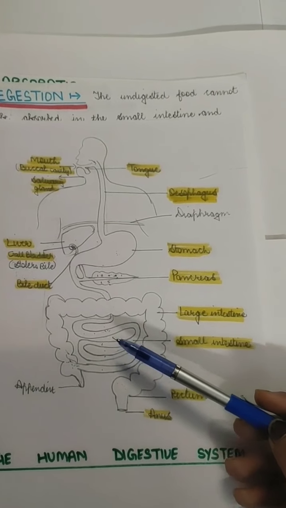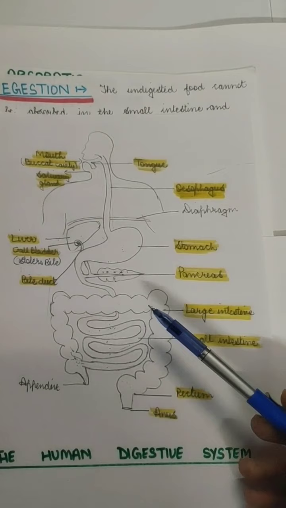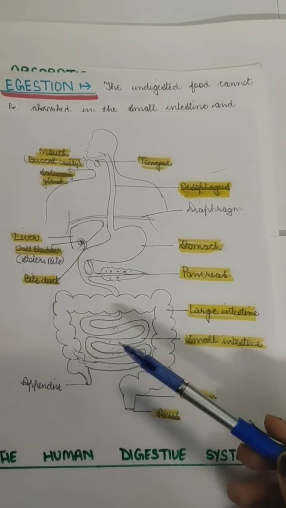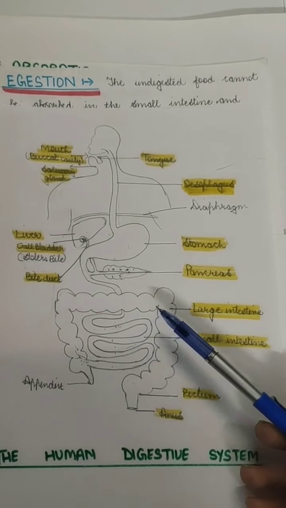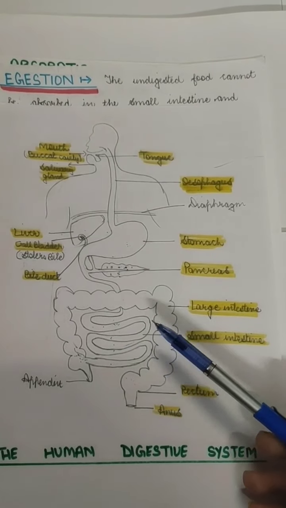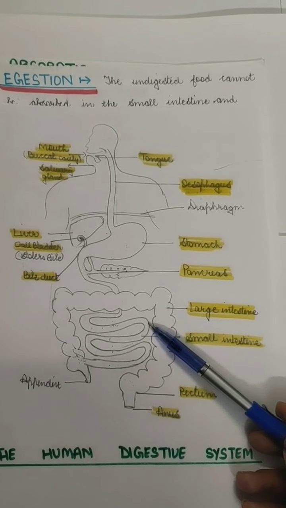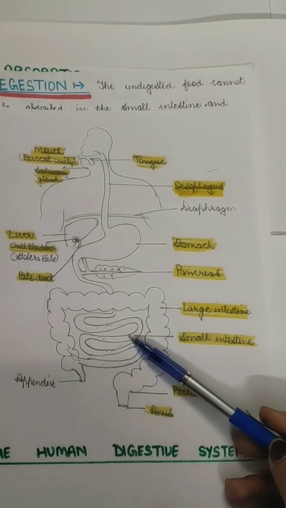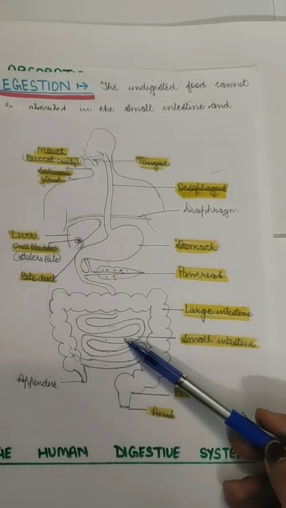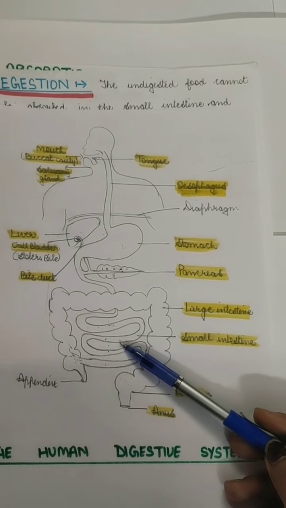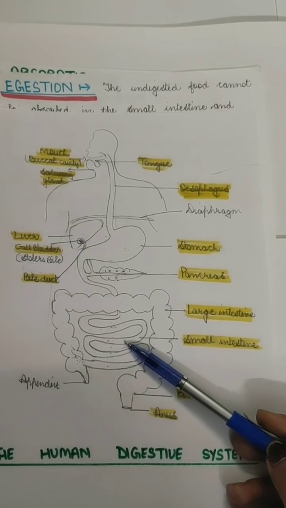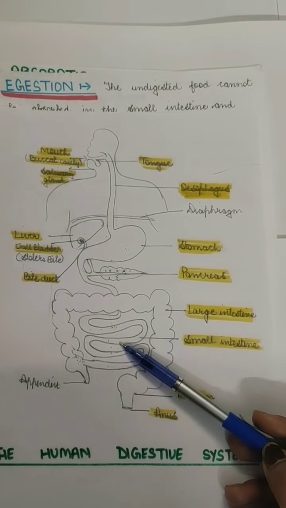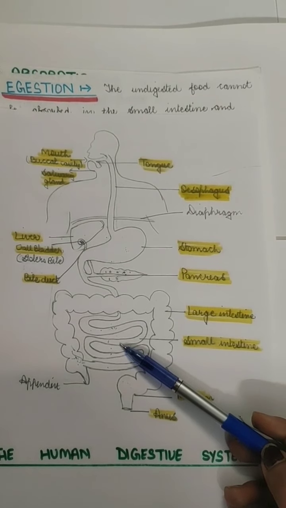They break the carbohydrates into glucose, the fat into fatty acids, and the protein into peptides and amino acids. Then after the food is converted into the simpler form, it is absorbed by the body. The absorption is done by the intestinal villi, which are filled with blood capillaries that absorb the nutrients.